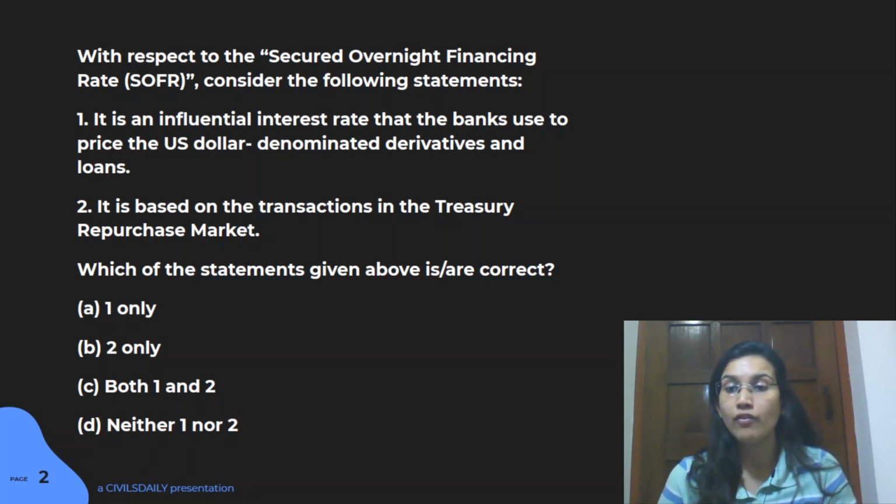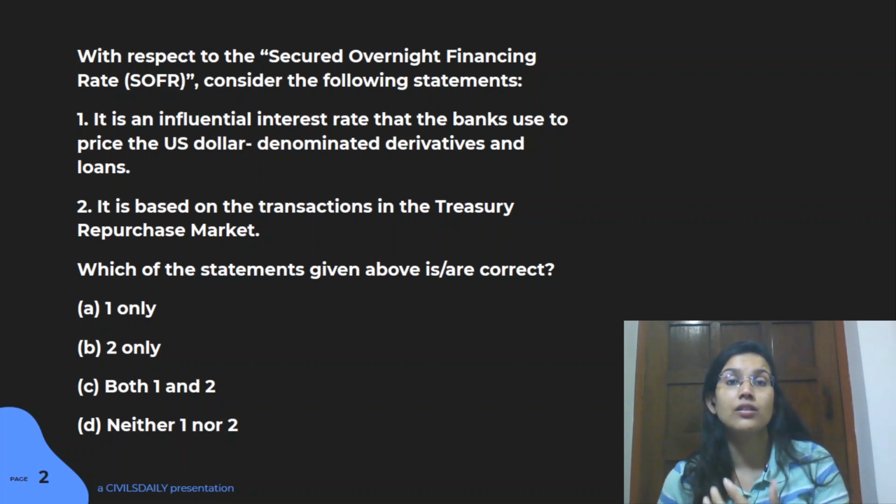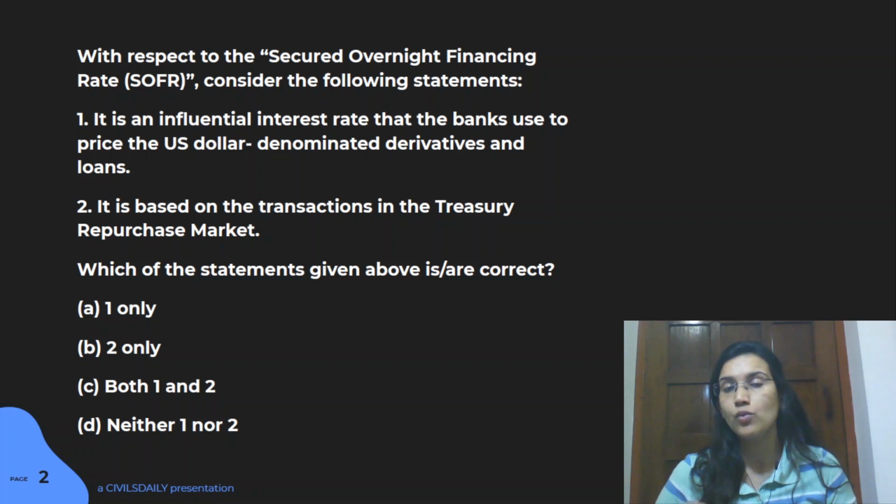Now, SOFR makes sure that whatever data it is collecting is from observable transactions, like the transactions which are actually happening. Whereas in case of the LIBOR rate, the data that was collected was based upon estimated borrowing rates. So that kind of difference will help create stronger and more visible data, right? So it'll have a strong hold in case of lending and borrowing at the global level.